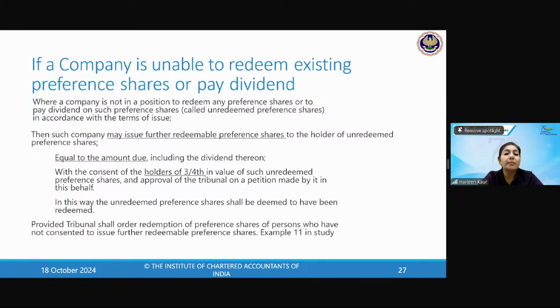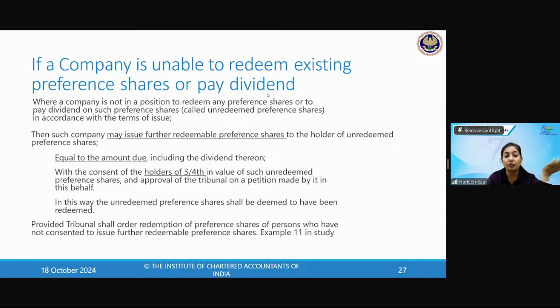Now, what happens if the company is unable to redeem the existing preference shares or pay dividend? Is there any kind of problem which occurs if the company is not able to redeem? Suppose the company does not have enough money and is not in a position to redeem the preference shares or pay dividend, then it is called unredeemed preference shares. The company is not able to redeem according to the issue.